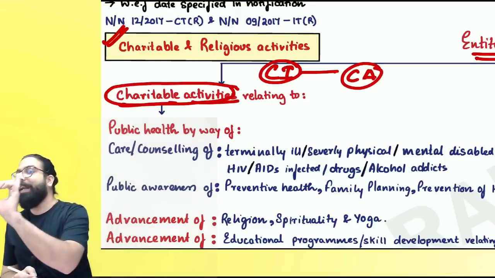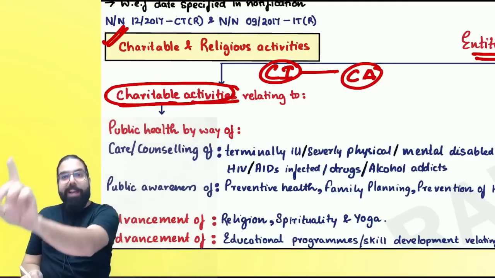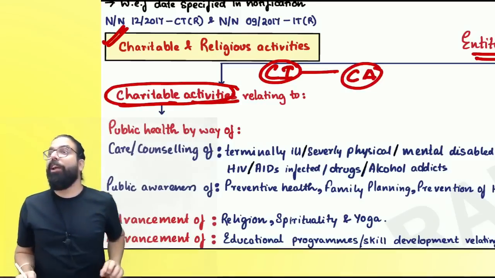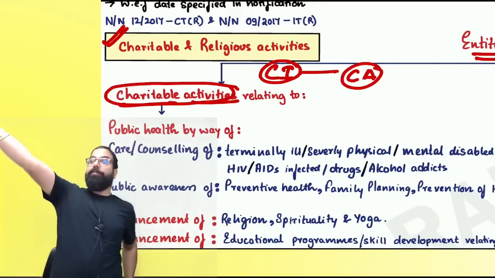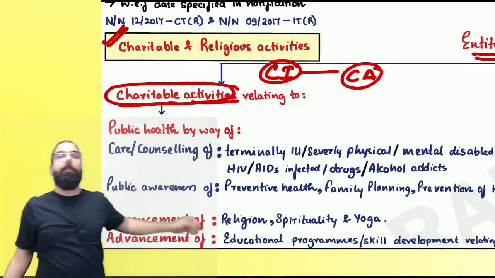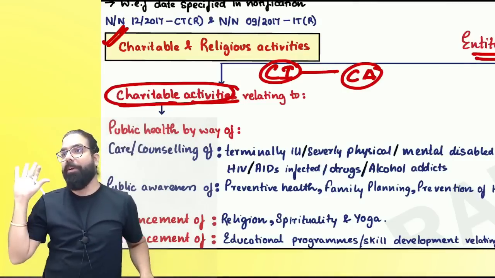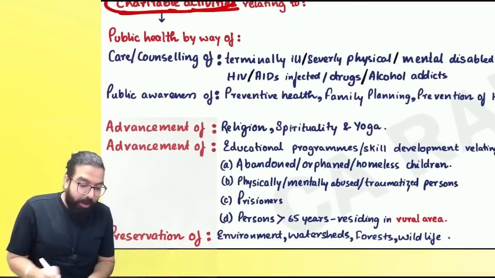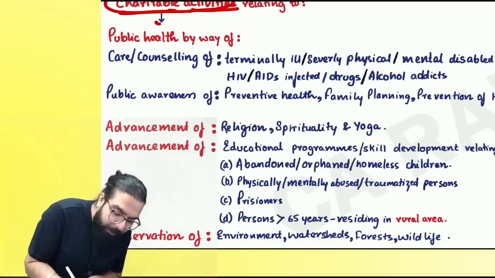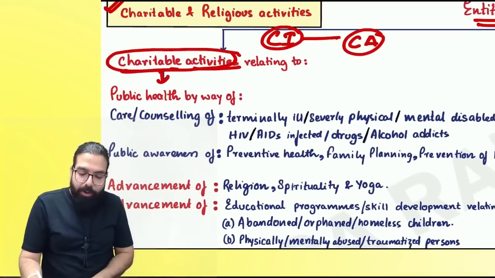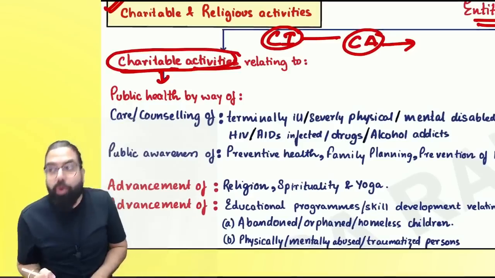First of all, you have to be an entity registered under 12AA or 12AB and doing what, everyone? Charitable activity. Sir, I'm teaching. I'm doing charitable activity. Somebody is telling, I'm giving food, I'm doing charitable activity. Government told relax. I will tell you what is charitable activity. See, charitable activity means, if you are doing only those activities which are told.